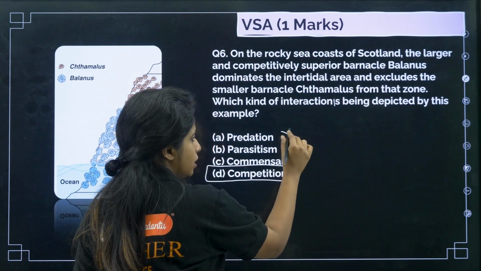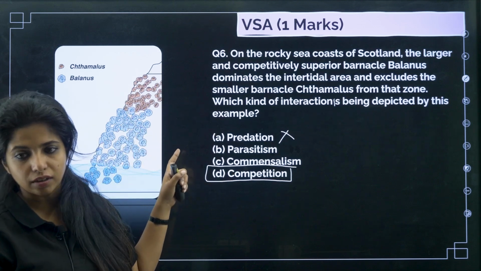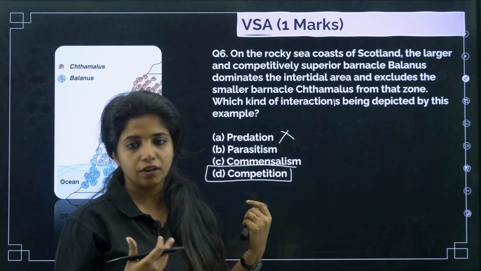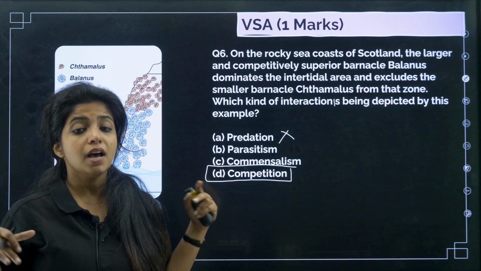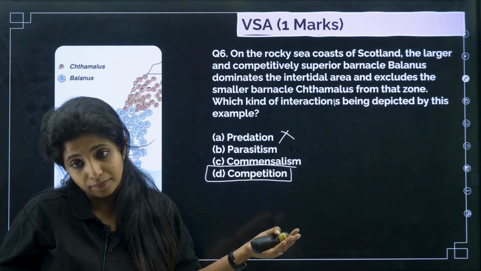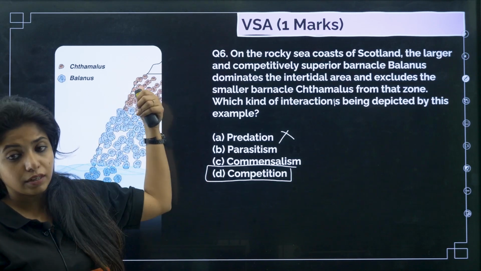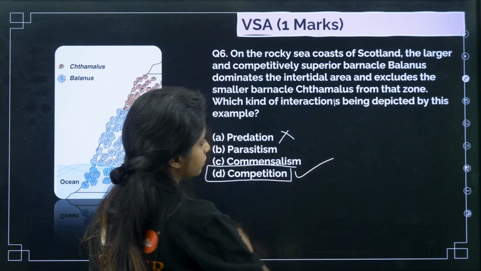It is not predation. Predation is where there is a prey and the predator is going to eat it. No, they are not going to eat each other. Parasitism is when you have a host and you are going to feed on it. Again, you are not doing anything like that. Commensalism is when one organism is getting benefited and the other organism has no harm or any positive thing happening. But it's not like that, this guy is getting harmed, which is why it had to move up. So this is competition.